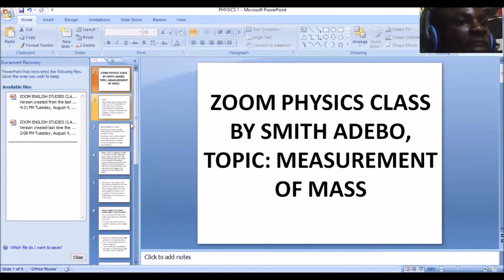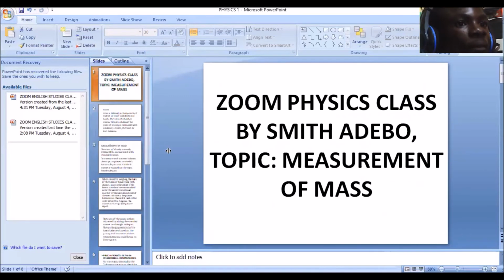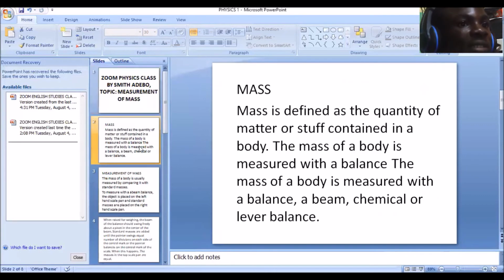We'll do a brief recap before we go today. Today we talked about mass, and I said mass is the quantity of matter or stuff that is contained in a body. I gave examples of going to the market: you weigh your meat, you tell them you want 6 kilos. Now the kilos are actually kilograms. You want 6 kilograms of meat, the meat will be weighed before it is given to you. You want to buy your live fish, like the catfish and the rest. Most times you weigh them so you know the particular price apportioned to it.